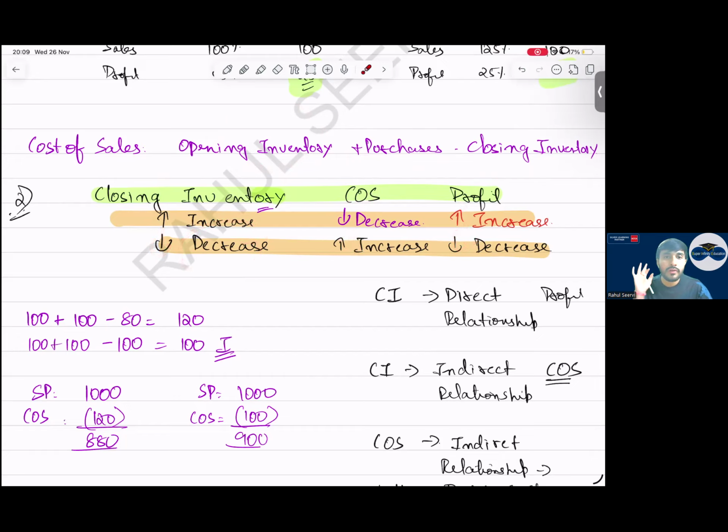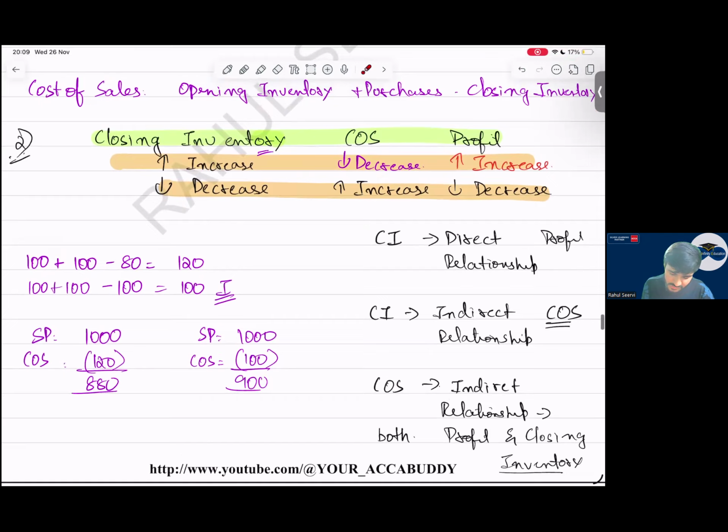Very useful when IAS 8 retrospective questions come in your exam. Then when you do interpretation also very useful. So closing inventory has a direct relationship with profit. Closing inventory has an indirect relationship with cost of sales. Yes, sir.